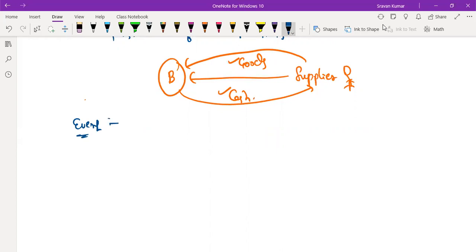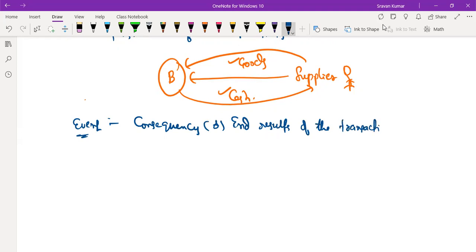So event is nothing but the consequences or end results of the transactions. The consequences or end results of the transactions are called as what? Event.